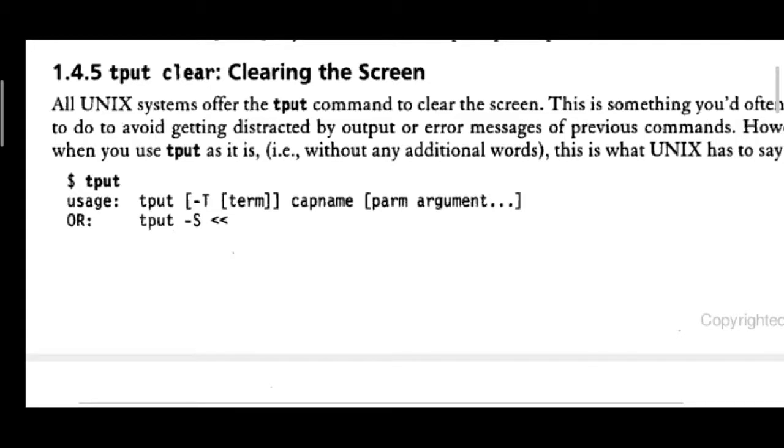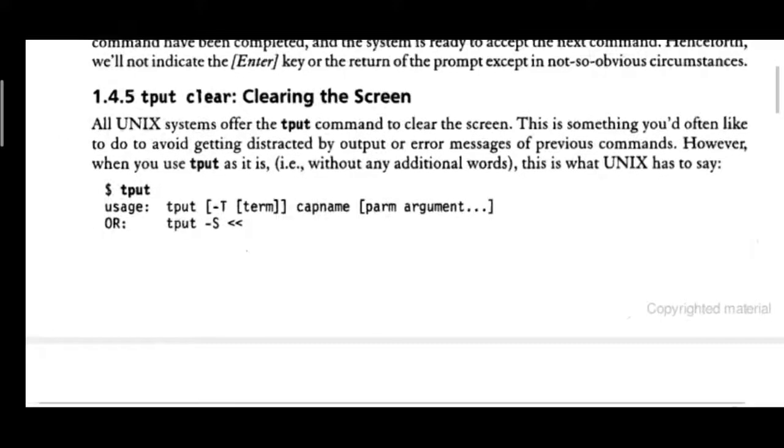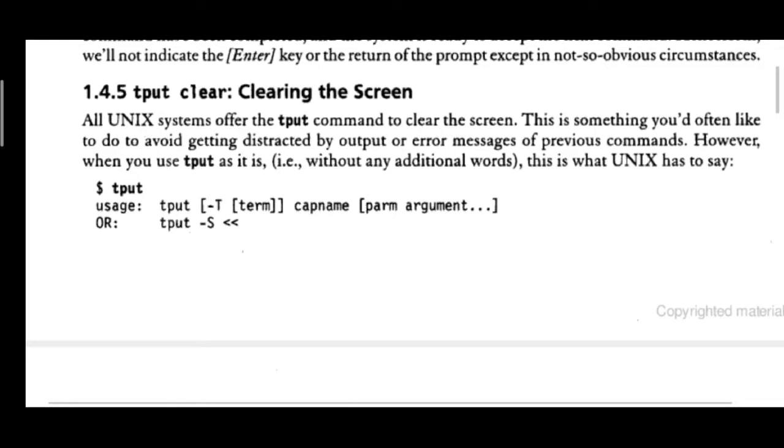All Unix systems offer the tput command to clear the screen. This is something you would often like to do to avoid getting distracted by the output or the error message of the previous command.